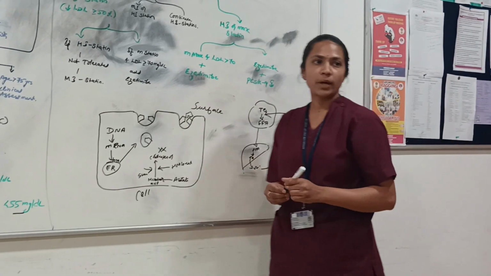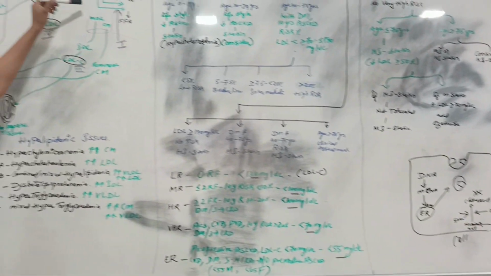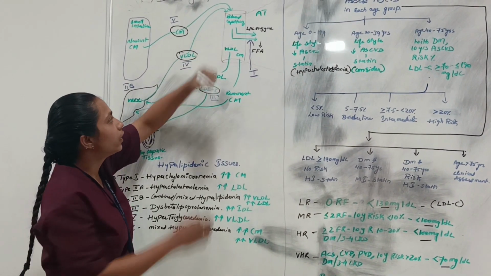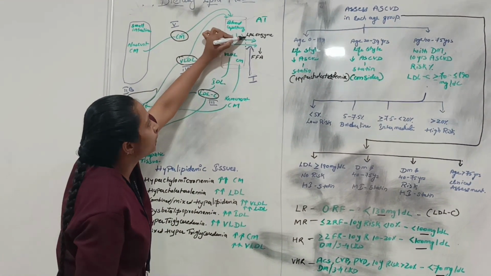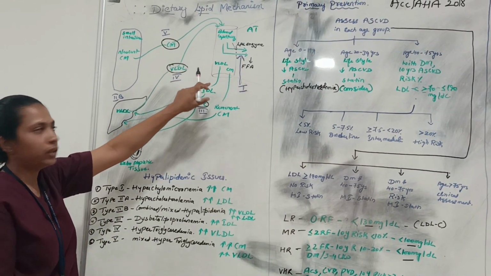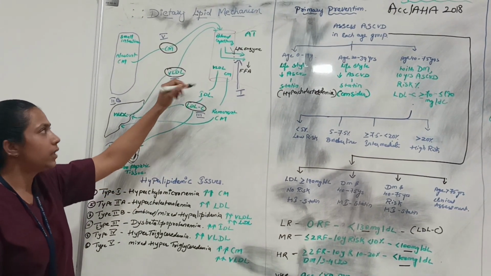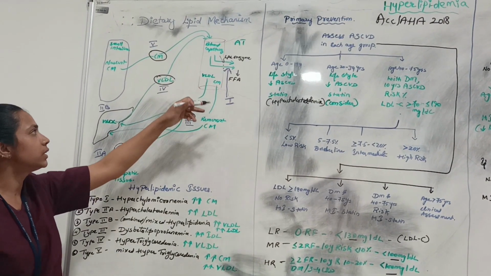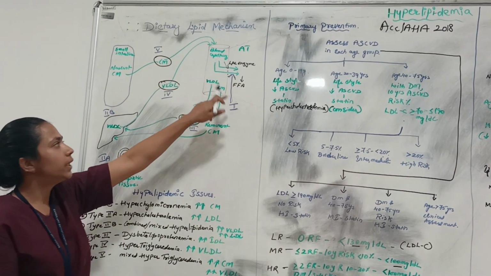And if you come to fenofibrates, the fenofibrates act on the surface of the adipose tissue and the blood capillaries, where the PPAR alpha is present. Fenofibrate will act here, so that it will increase the PPAR alpha receptors, so that it will activate apolipoprotein C2. By that, lipoprotein lipase enzyme activation also gets more, so synthesis of this enzyme also increases, so that it will easily absorb most of the LDL and chylomicrons.